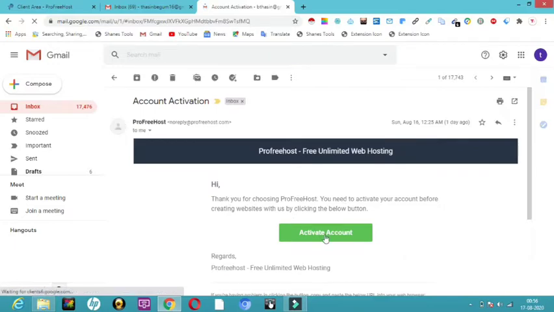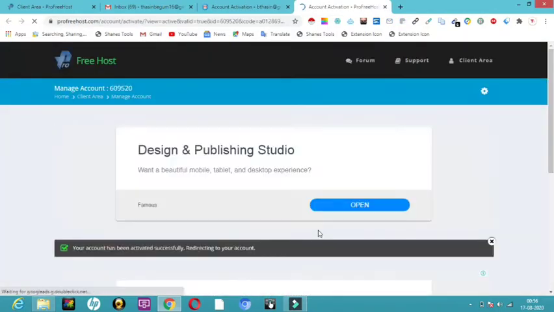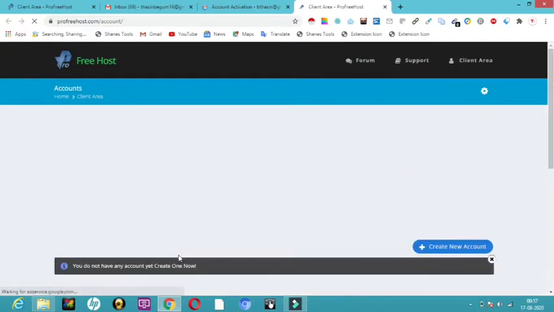Now you can see activate account. I'm going to click on this green color. So I just click this activate account, so it will take me directly to the Again Pro free host. It has taken me, and here you can see your account has been activated successfully.